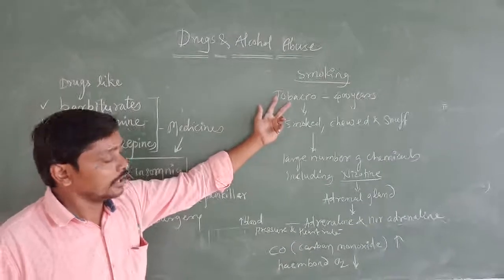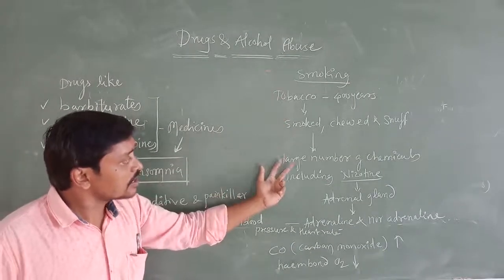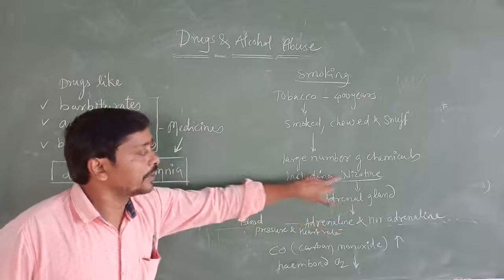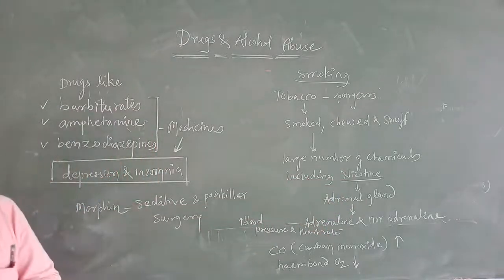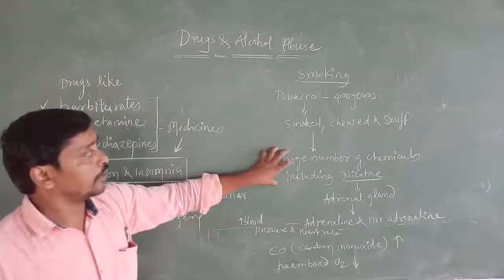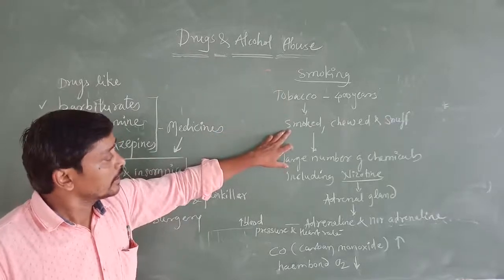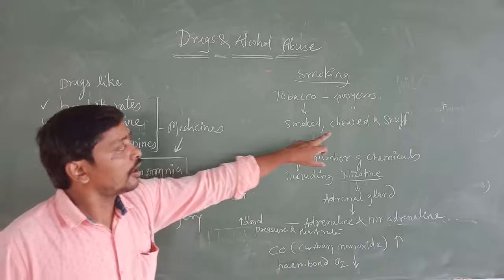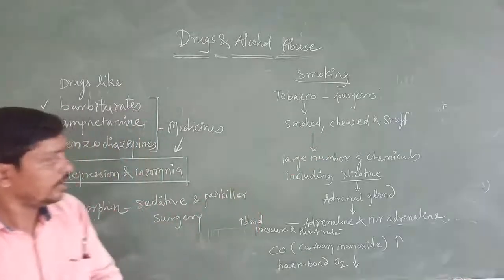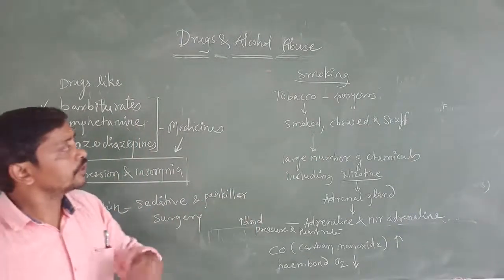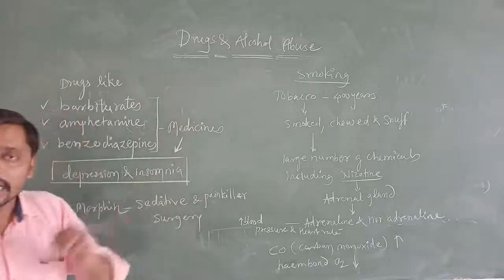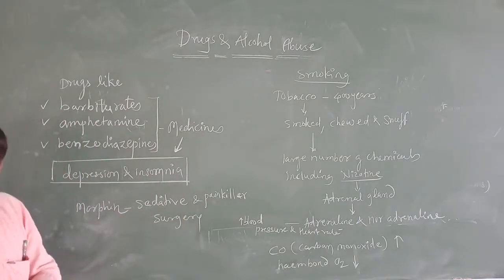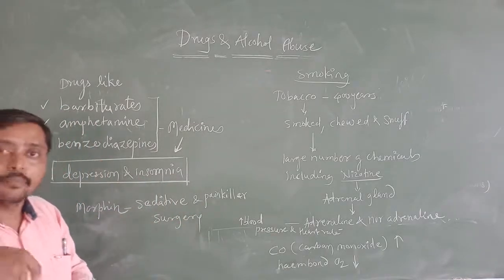In tobacco, there are a large number of chemicals including nicotine. And this tobacco is used to inhale by smoking, or to chew, or as a snuff. Understood? Next, what is going to happen when we intake the tobacco, or the nicotine?